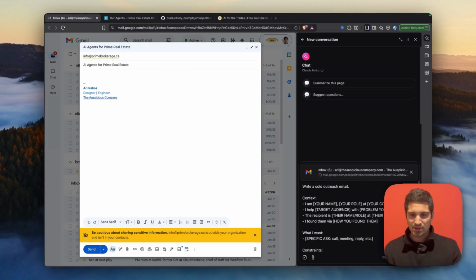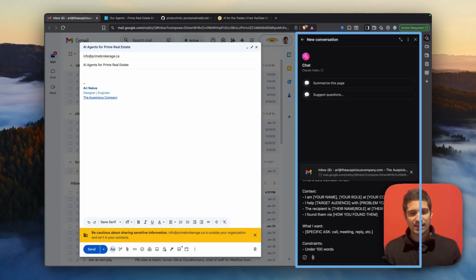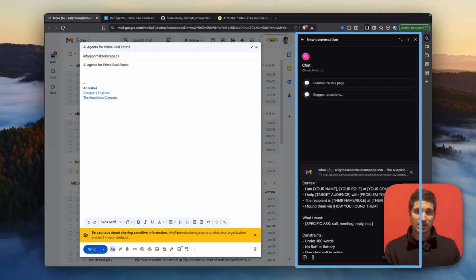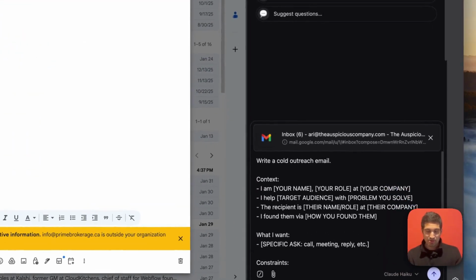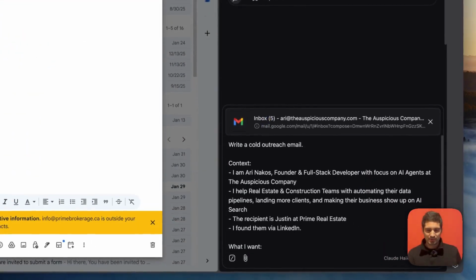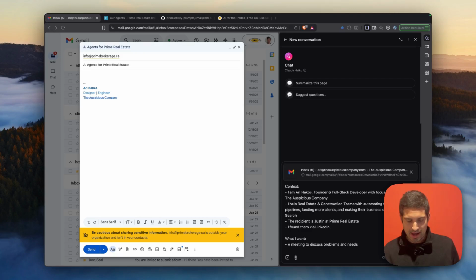And I'm doing this using a browser called Brave, and they have for free access to a sidebar called Leo AI. And that allows you to just work in parallel with the tasks that you're doing. And instead of going back to ChatGPT and copy pasting, it makes for a really neat user experience. So I'm going to go ahead and just add my information. So I wrote the prompt, and I want to write a cold outreach email is what I'm telling the LLM over here, the AI that is.